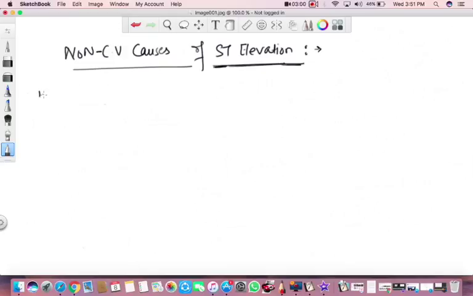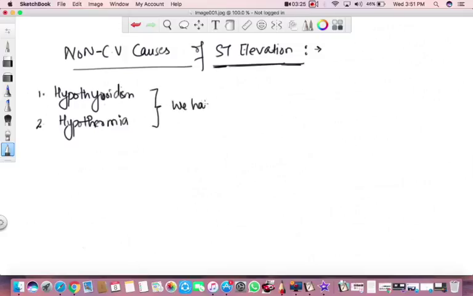Okay, first one among these is hypothyroidism. Second is hypothermia. Now, in both of these situations, we have a very specific finding, that is slurring of the late portion of the QRS complex.